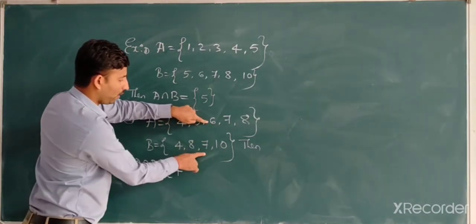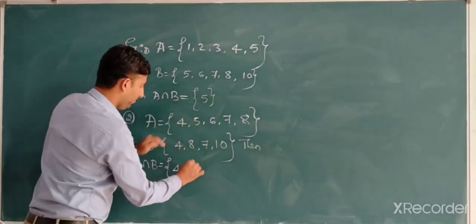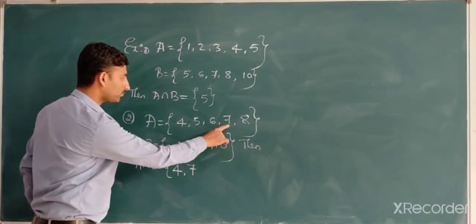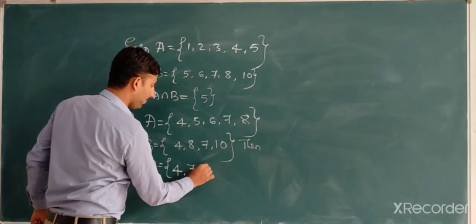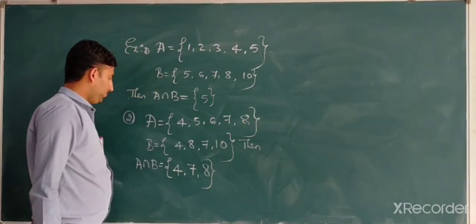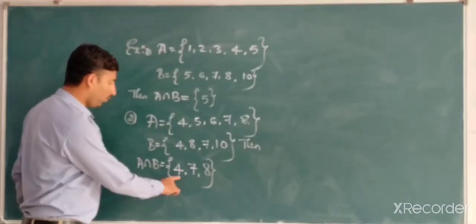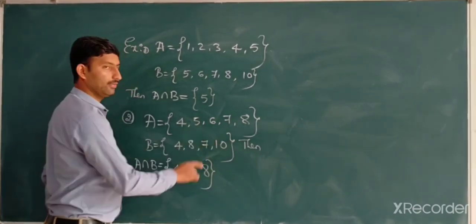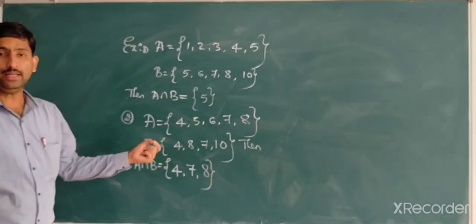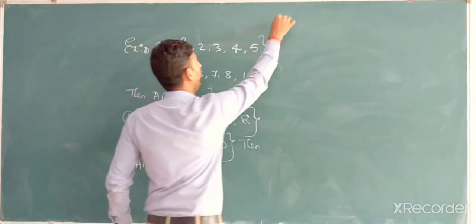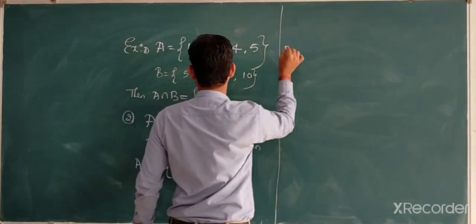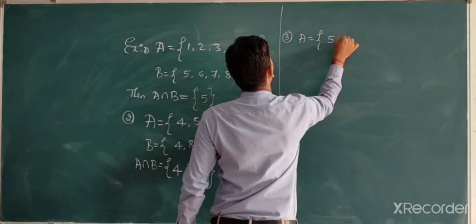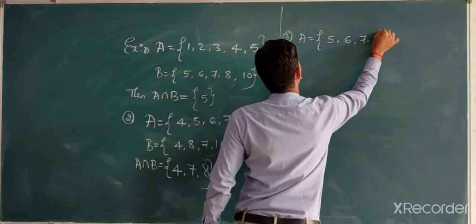6 is in A, not in B, so leave it. 7 is in both. 8 is also an element common to both A and B. Therefore, A intersection B is {4, 7, 8}, which are the common elements between A and B. I will take one more example for better understanding. That is, A equal to {5, 6, 7, 8}.